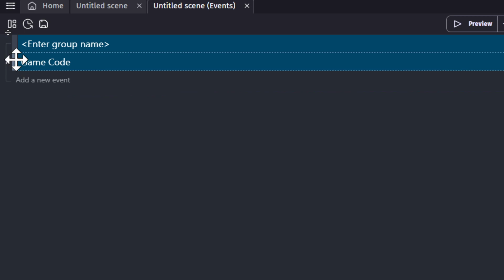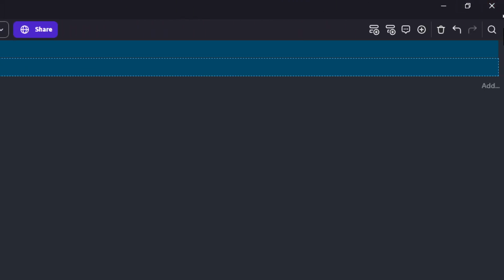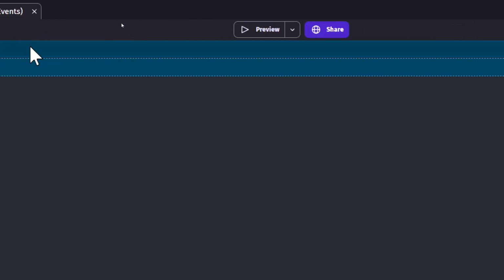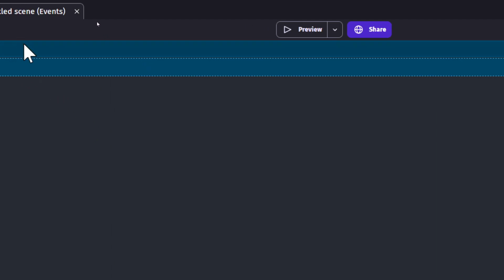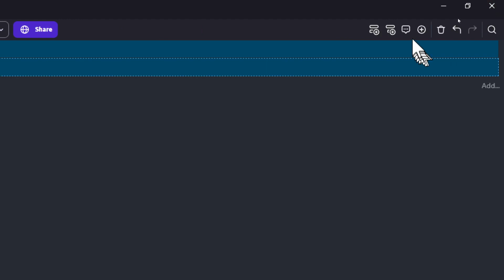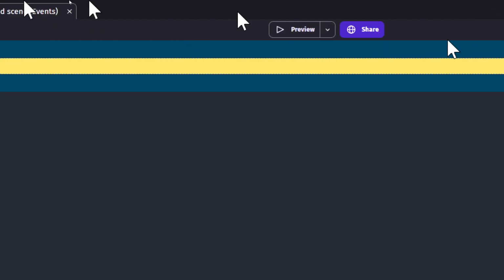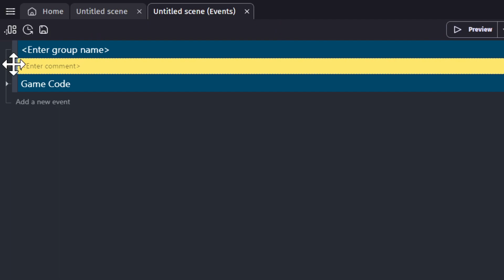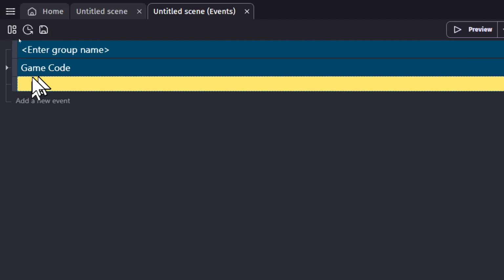And just for good measure, we're going to make a marker. We're going to use comments as markers. Sometimes it's easier on the eyes to separate things while you're working on it, just so it doesn't look all jumbled up. So we're going to go here on the side and click add a comment. And this label is going to show up. And you can write whatever it is you want in here.